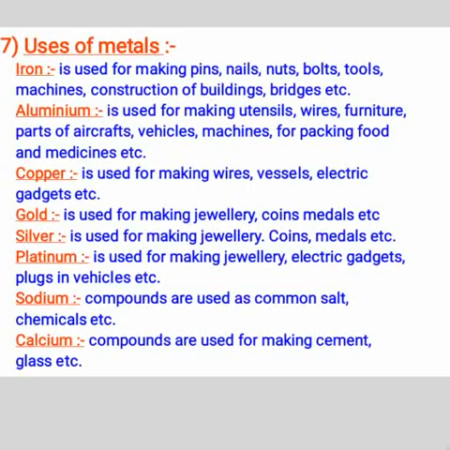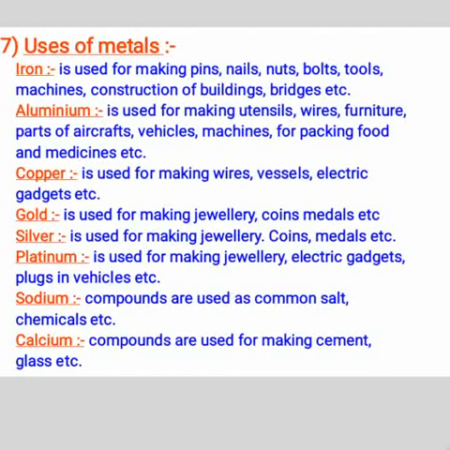Uses of metals. Iron. Iron is used for making pins, nails, nuts, bolts, tools, machines, construction of buildings, bridges, etc. Aluminium. It is used for making utensils, wires, furniture, parts of aircraft, vehicles, machines, for packing foods and medicines, etc. Copper.